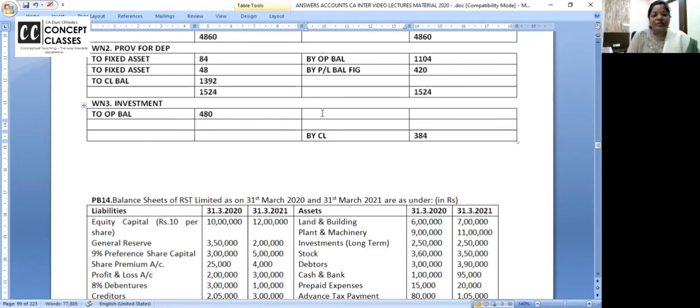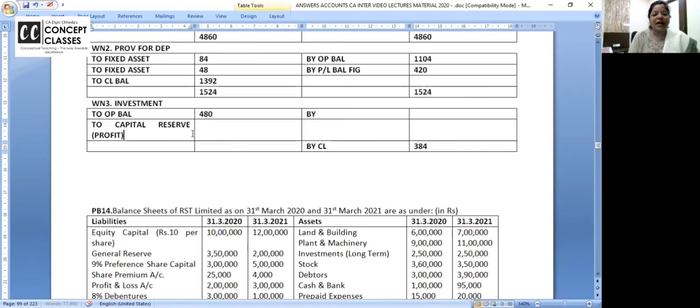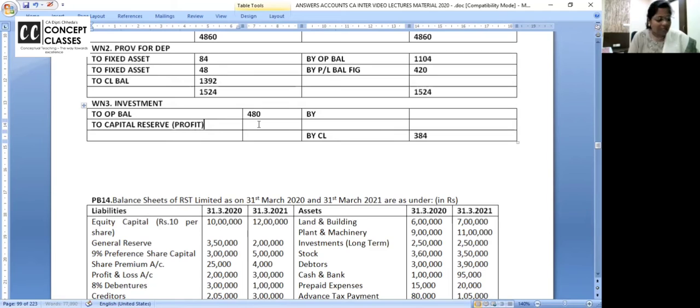Chalo. Now, investment is sold and there's a profit, and that profit is transferred to capital reserve. I am writing profit in bracket. How is my presentation? Are you all following? So profit, how much is the profit? 48.